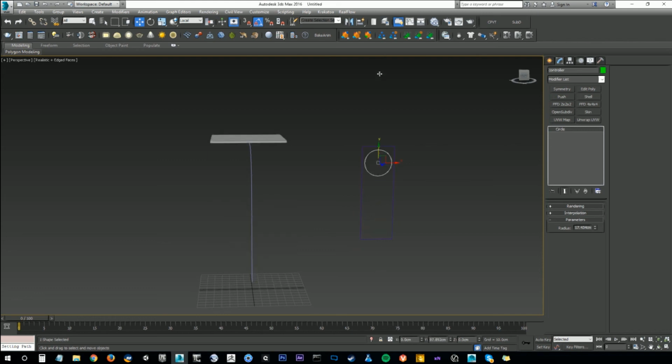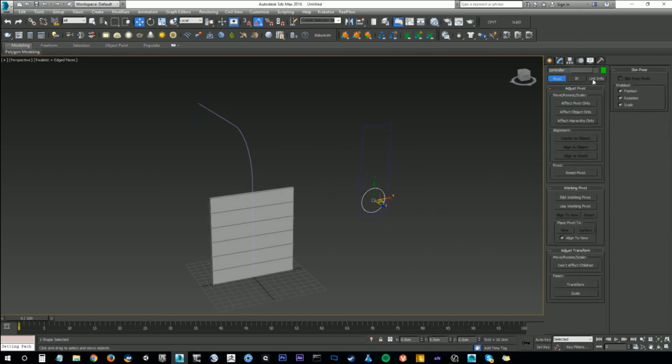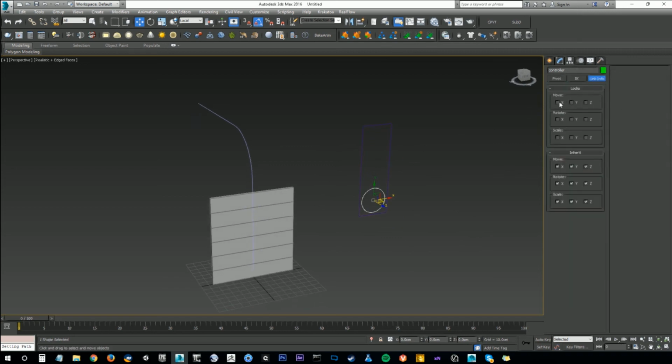Alright, so now you can see that our controller is locked inside of its own little cage. If you can still move it around here, if you want to disable that, you don't need to assign a new controller. What you can do is come into link info and just lock these.